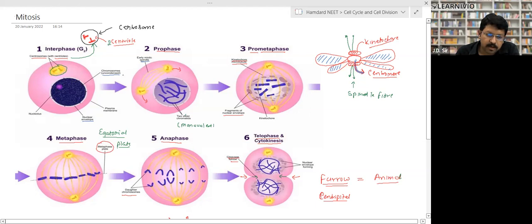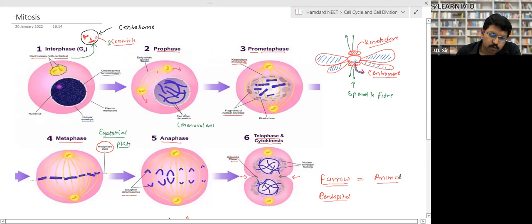Now it will undergo division in the condensed state, right? And what will happen when it enters division? It will go into prophase. What will happen in prophase? In prophase, these chromosomes become thickened, and they are called monovalent chromosomes, right? Monovalent chromosome, single chromosome, right?